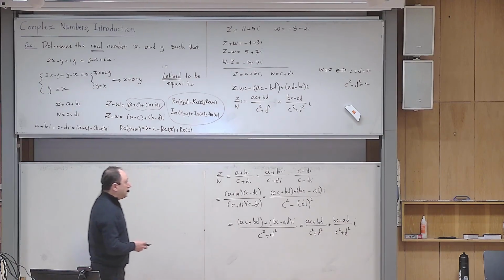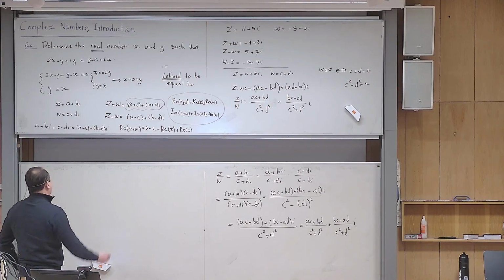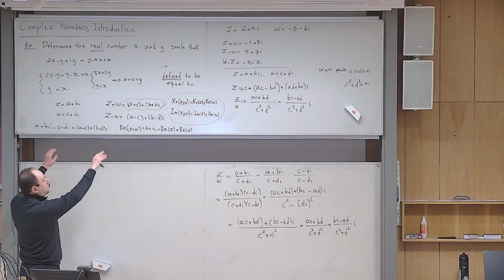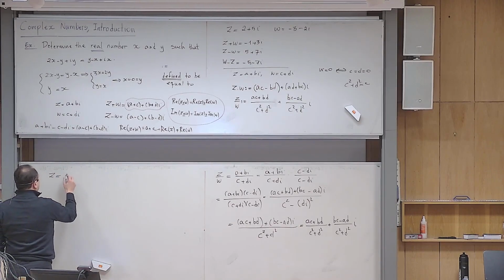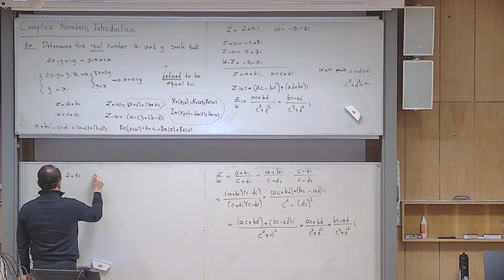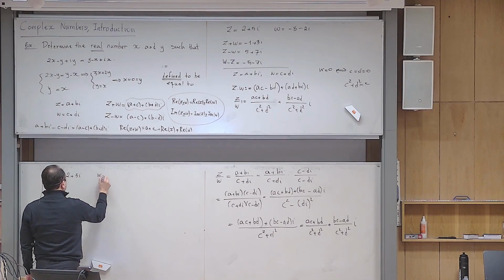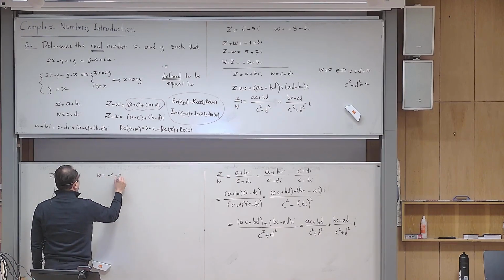Okay, and now let us do some examples. So for example, I give you two numbers. Let us take the same two numbers. So z is equal to 2 plus 3i, and let me write w is minus 1 minus 2i.